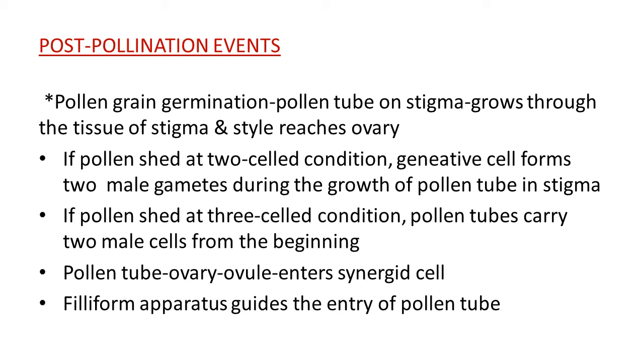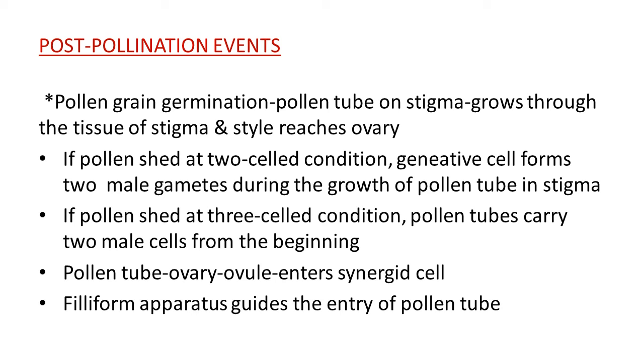If a pollen grain is accepted, if it is the right type of pollen, at that time post-pollination events take place. The right type of pollen is accepted by the stigma of the flower and further events are observed. They are known as post-pollination events. In this mechanism, pollen grains germinate, and the pollen tube develops on the stigma and grows through the tissue of the stigma and style and reaches the ovary.